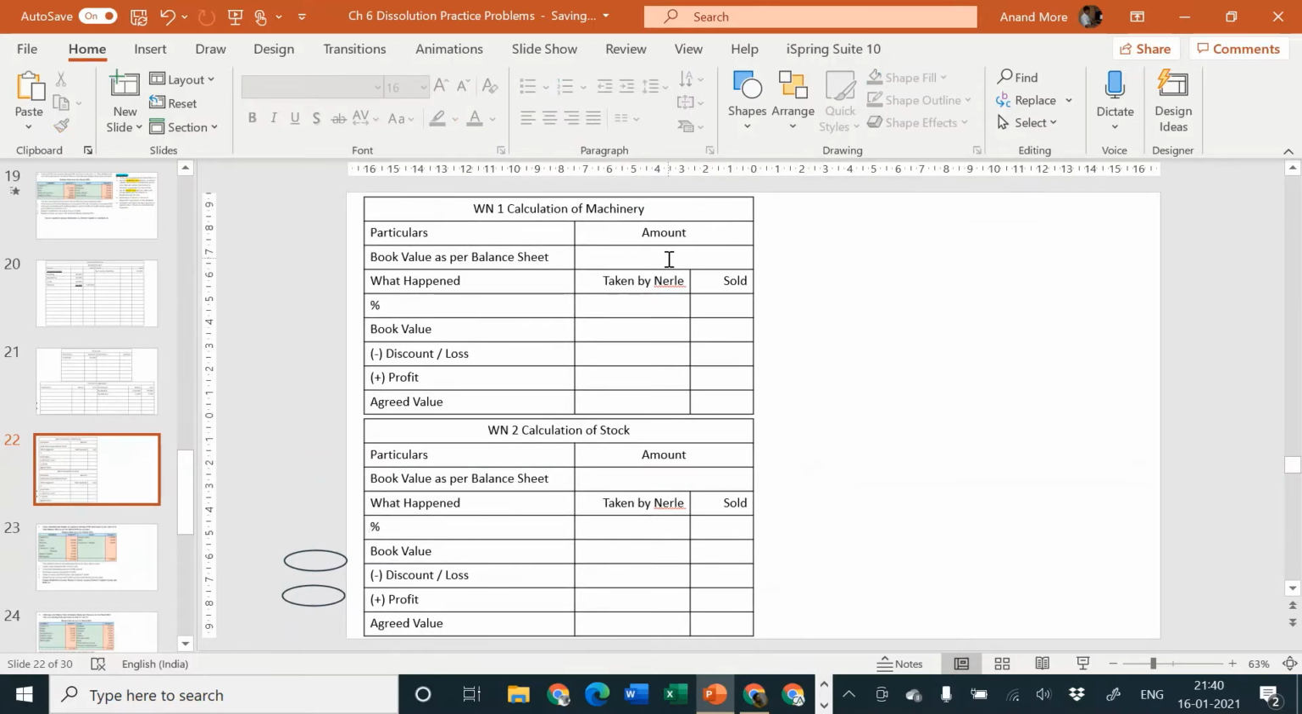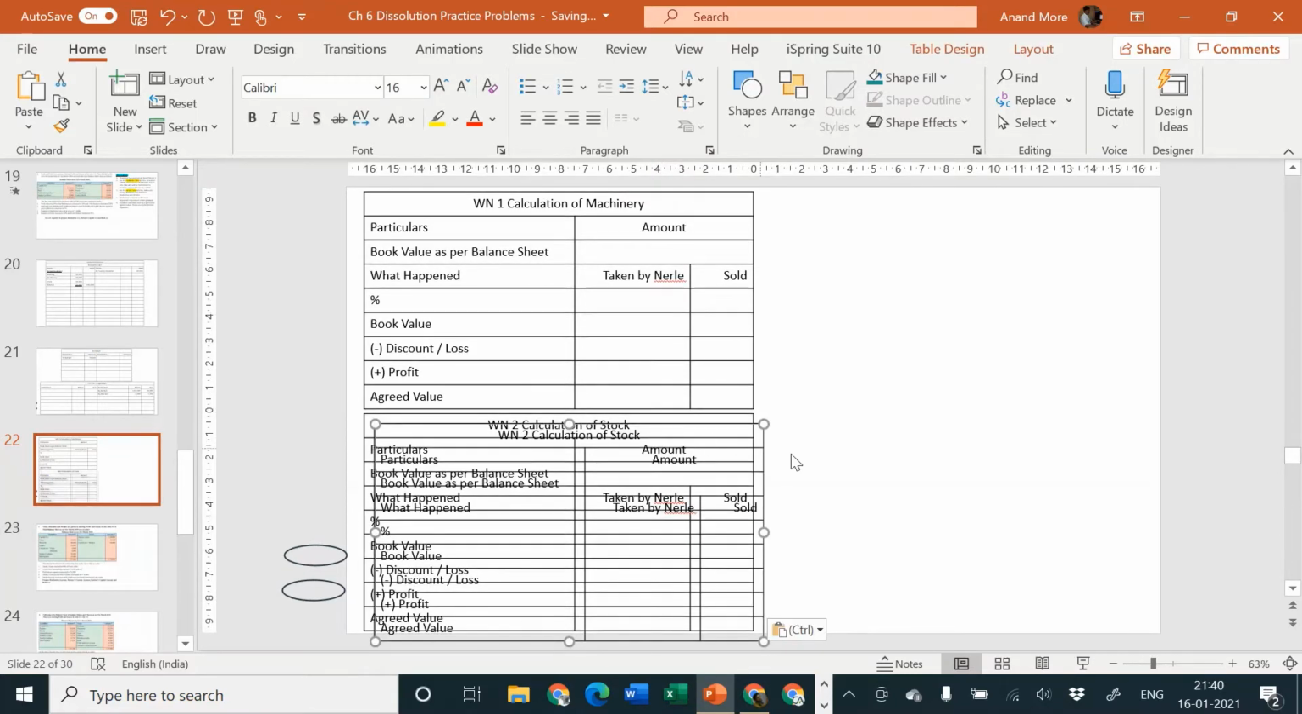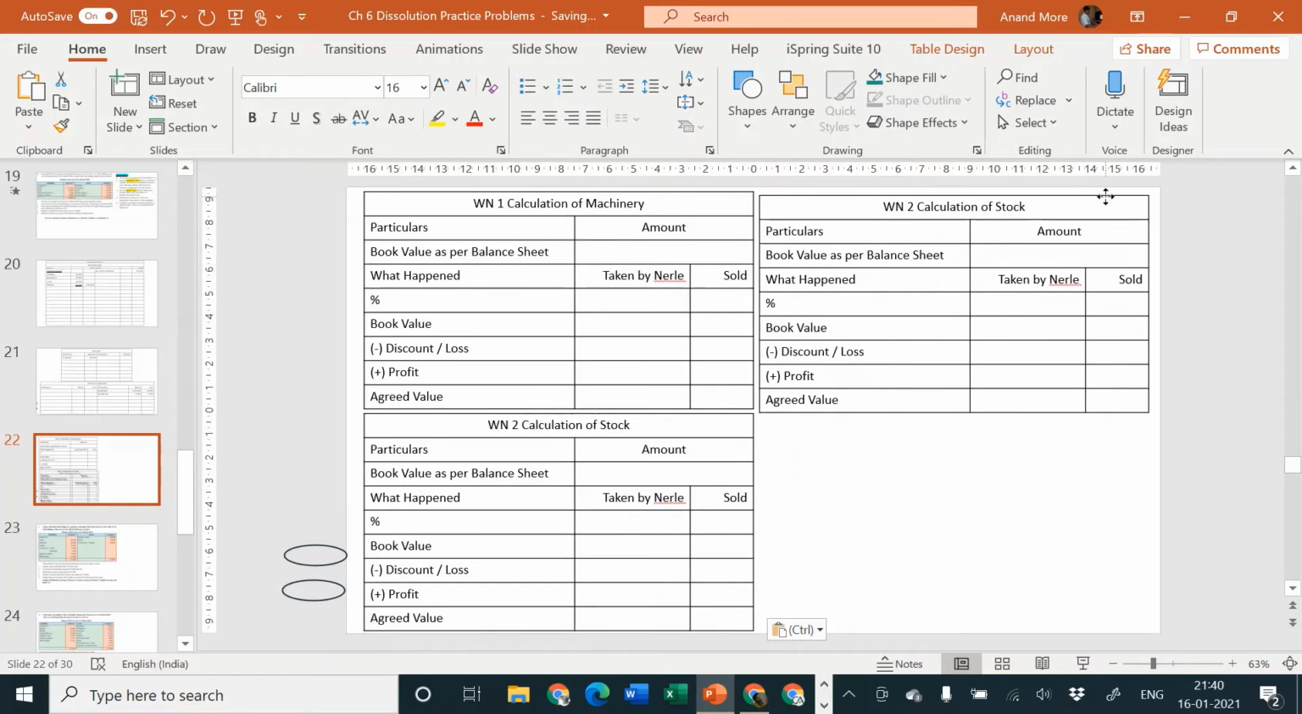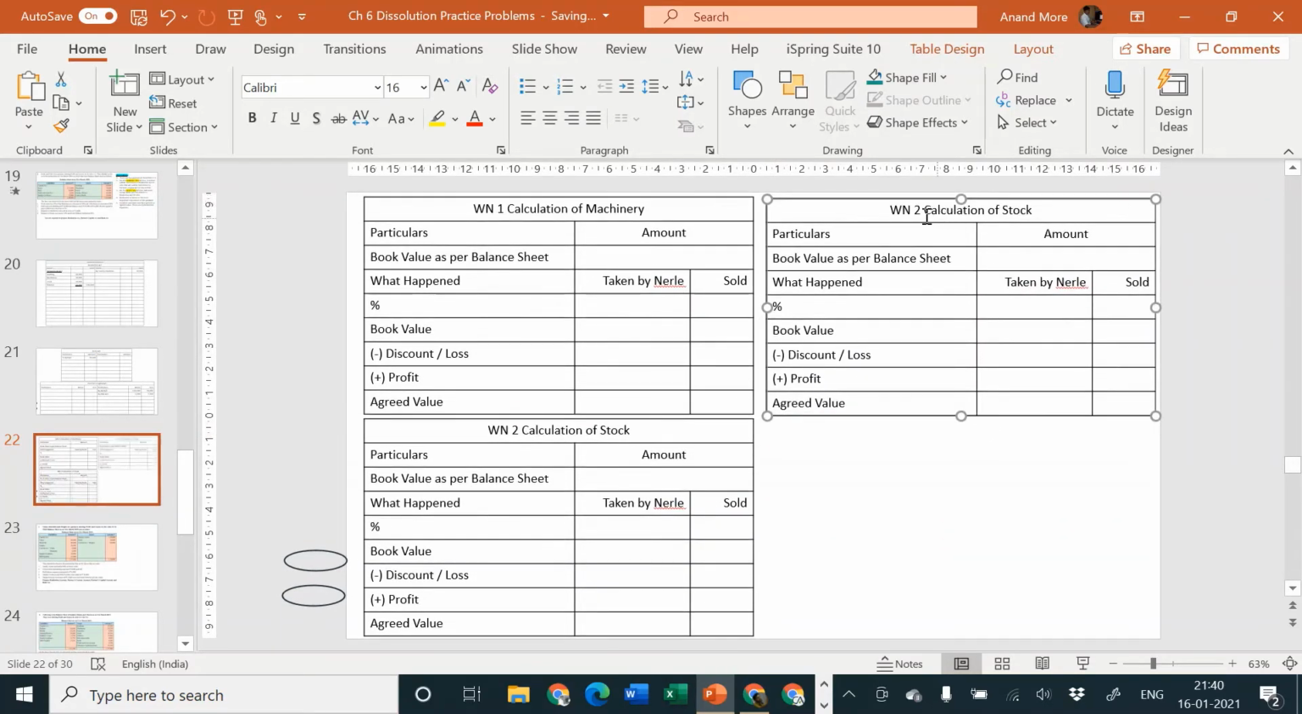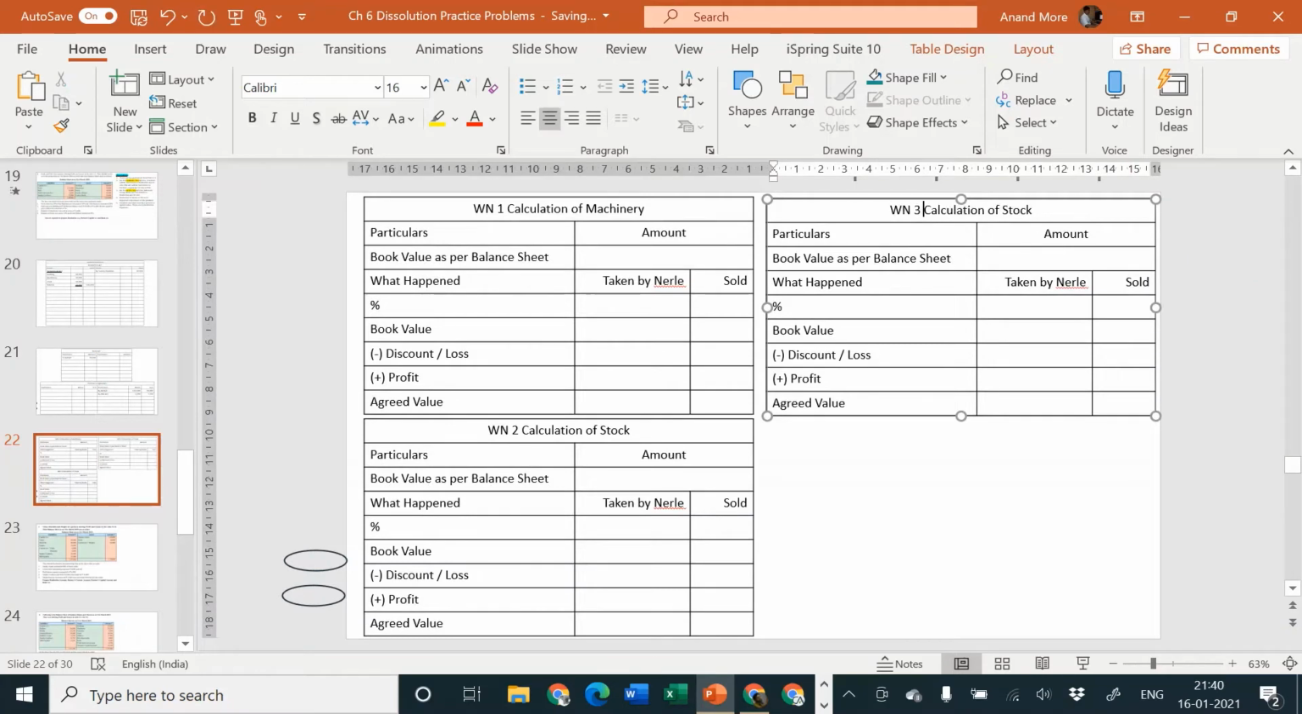So working note number 1 is calculation of machinery, working note number 2 is calculation of stock, and working note 3 will be our calculation of debtors. And debtors are not taken over by Nerle, but debtors are taken over by Patil. Okay, so let us consider first of all machinery.